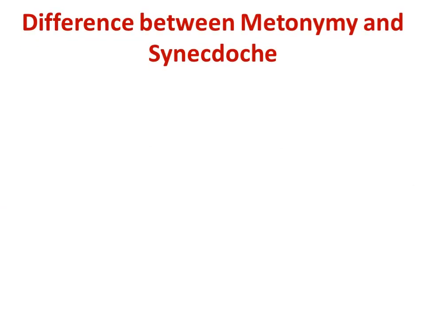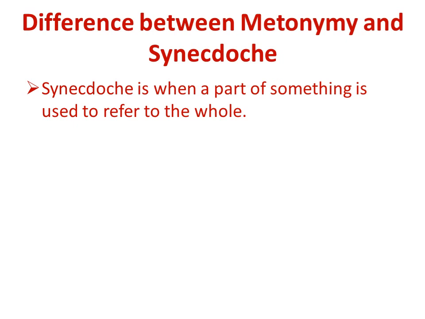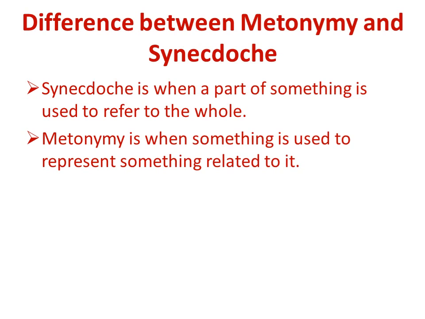Now, what is the difference actually between metonymy and synecdoche? Synecdoche is when a part of something is used to refer to the whole. But in metonymy, something is used to represent something related to it. Actually, when a word is related, associated, but not a part, there we find metonymy. But when we find a part as a symbol, there we find synecdoche.